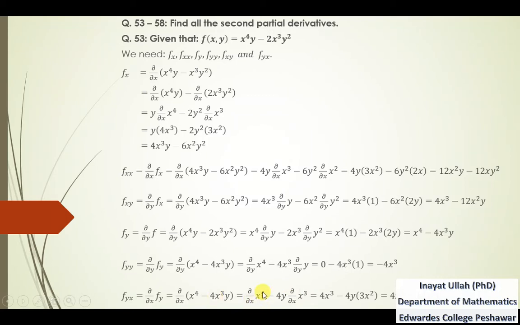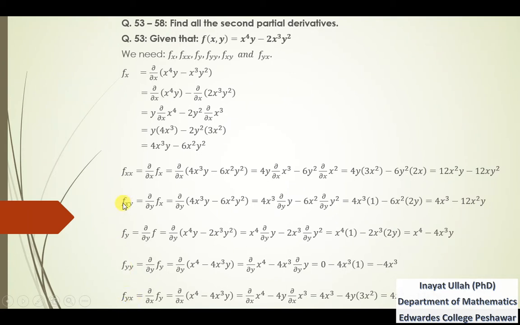That is the power rule, 4x^3, and this is again the power rule, 3x^2. So 4x^3 minus 4 threes are 12, x^2 y is the second partial derivative of f with respect to y, then with respect to x.